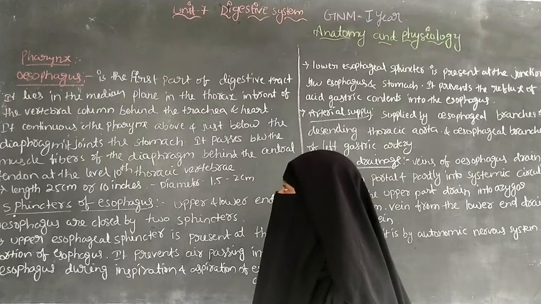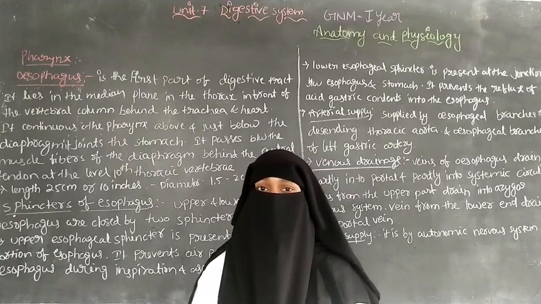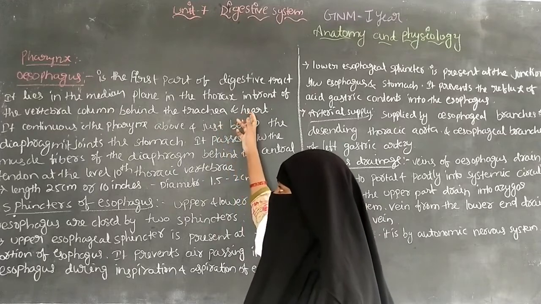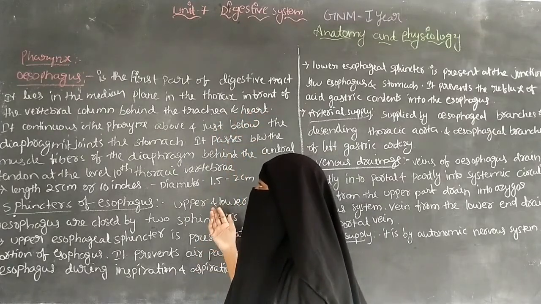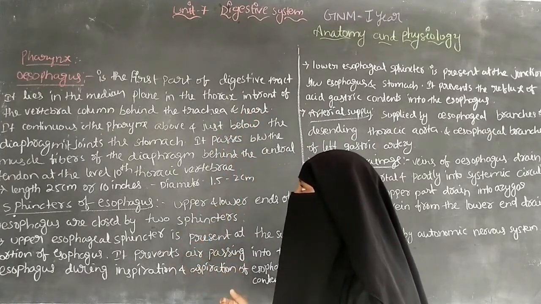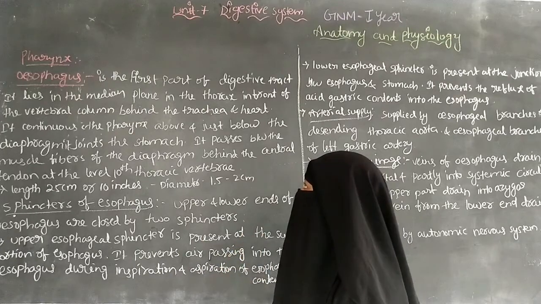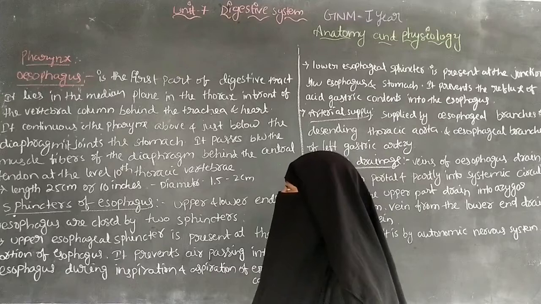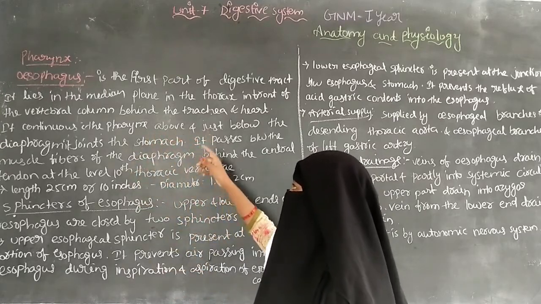The esophagus is located behind the trachea and heart. In front of the esophagus, the trachea and heart can be located, and behind them the esophagus is situated. It continues with the pharynx above and